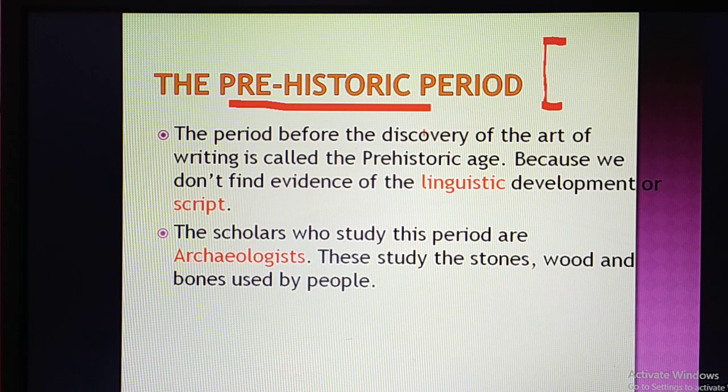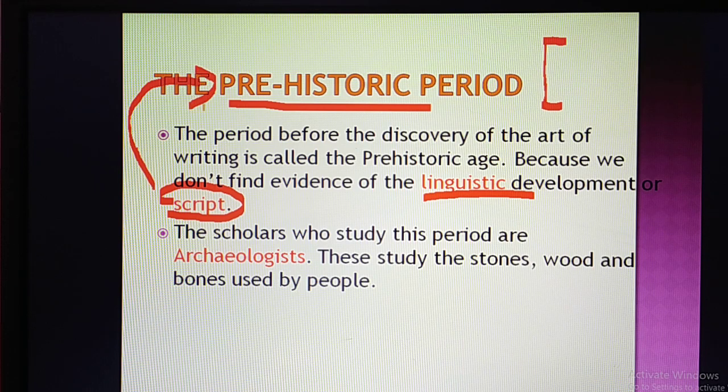Why do we call it a prehistoric age? Because at that time we do not find any evidence of linguistic development and script. It means at that time there was no language development, and there was no script. Because of that reason it is called a prehistoric era. If you want to understand the prehistoric era, there is no writing from this era.